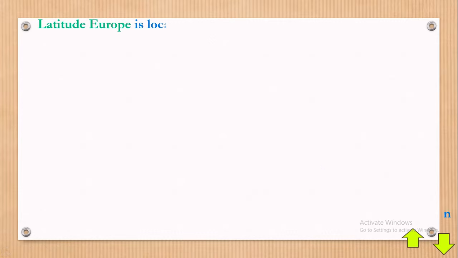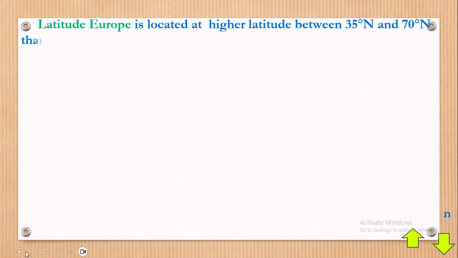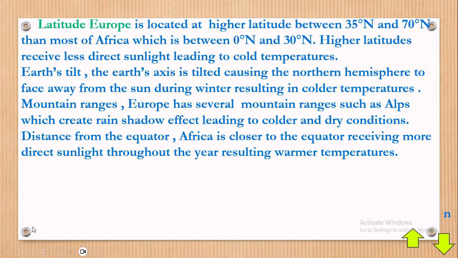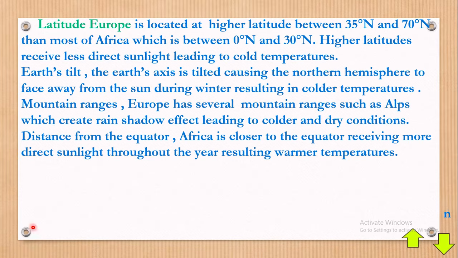Now here we are talking about latitudes. Okay, good. Now you're saying that Europe is located at a higher latitude, between 37 degrees and 70 degrees.